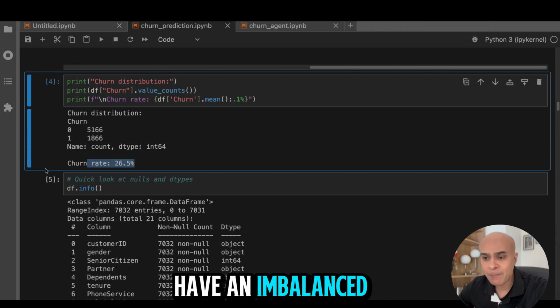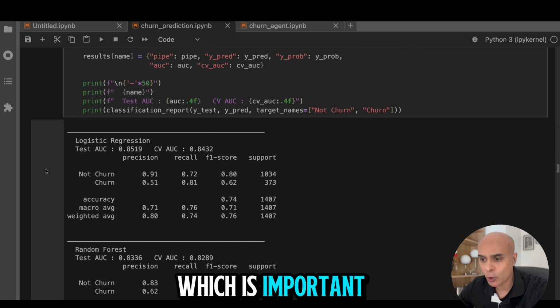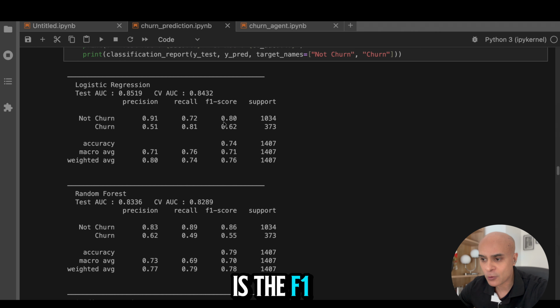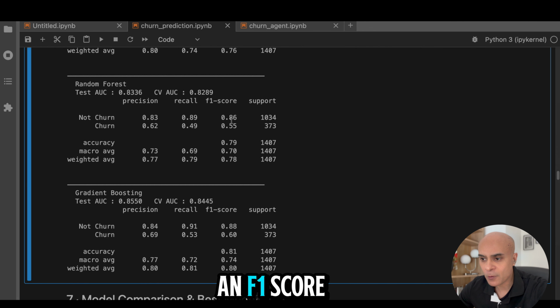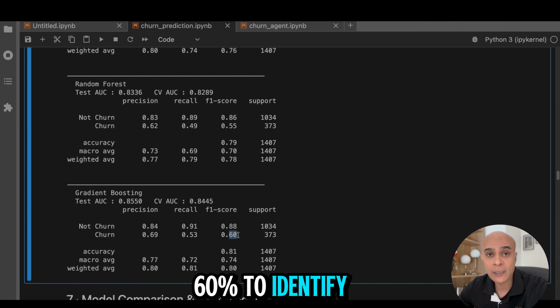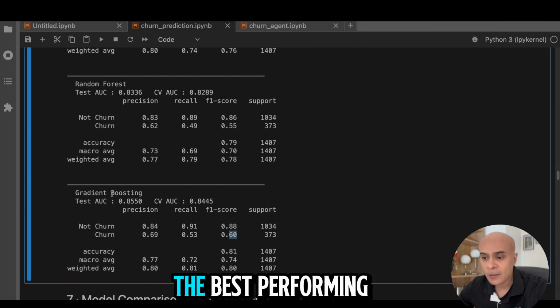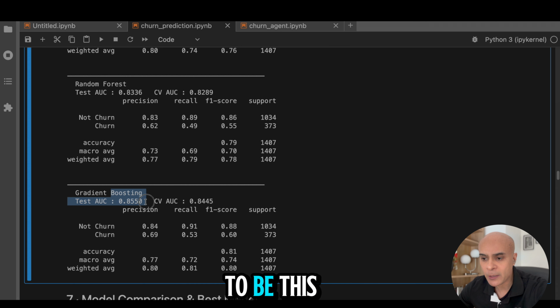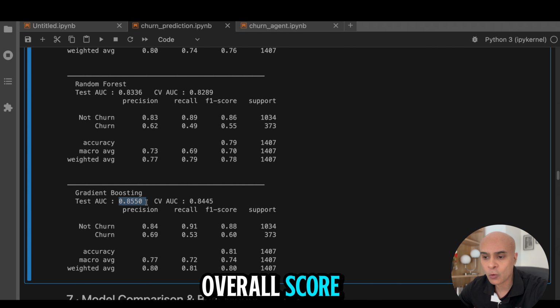Now, if you have an imbalanced data set like this, the accuracy measure which is important is the F1 score. For example, here you can see that we have an F1 score of almost 88% to identify the non-churners and 60% to identify the churners. So this is a good score, and you can see that the best performing model here seems to be this gradient boosting model, because it has received the highest overall score, which is also called the AUC score.